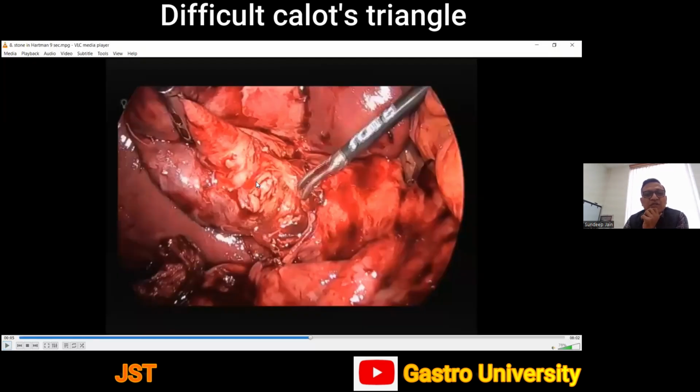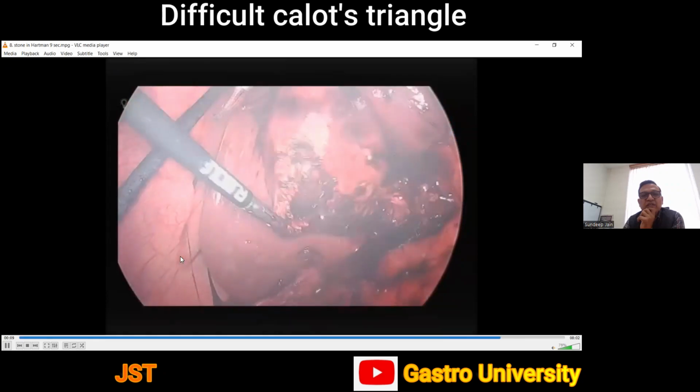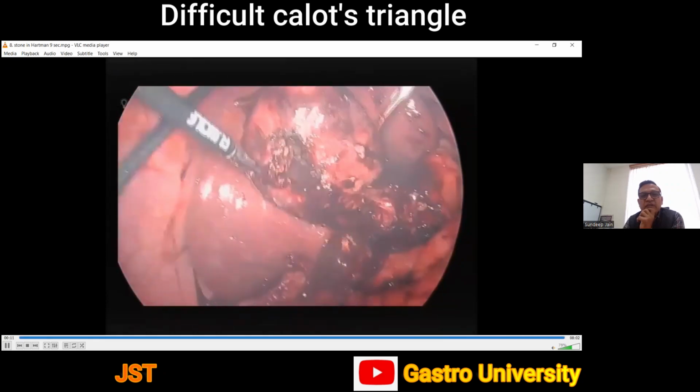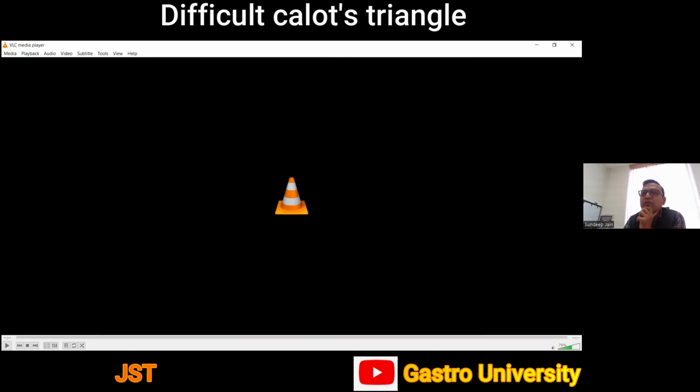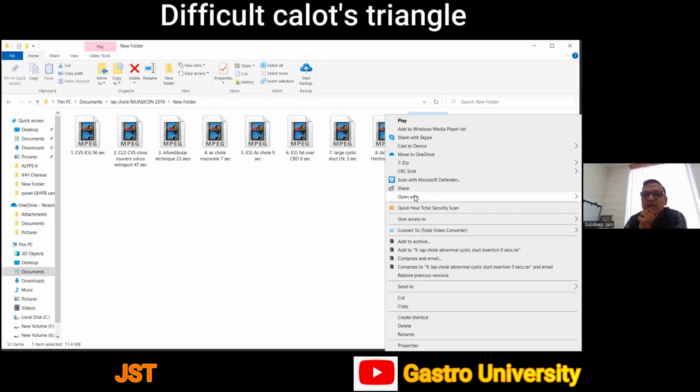So in these situations, what we do is we just open this Hartmann's pouch and remove the stone, thus opening the Calot's triangle. All these situations are in severe acute cholecystitis. You see here, now the stone is out and that opening was used for retraction. Another situation is where we have an abnormal cystic duct junction.